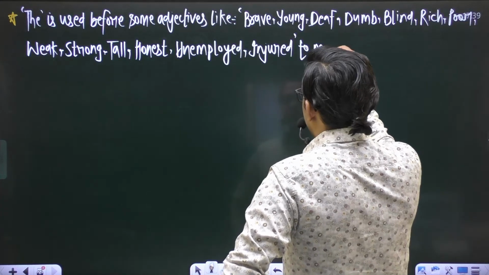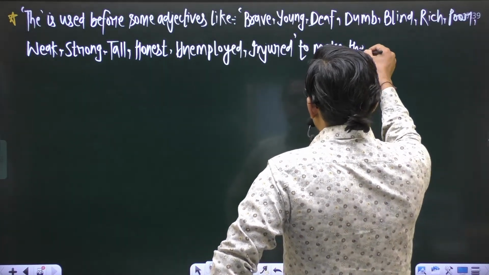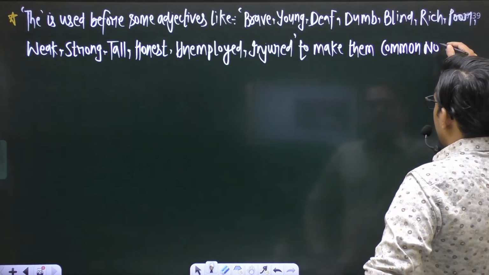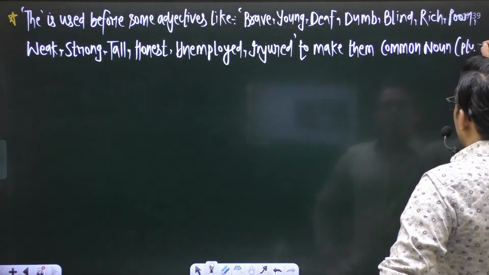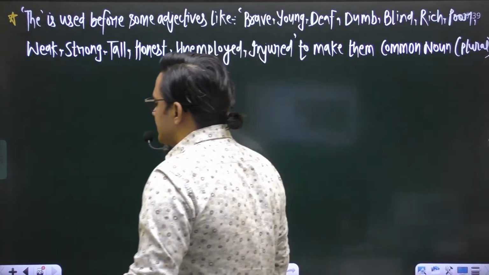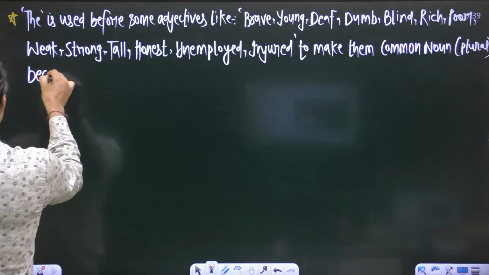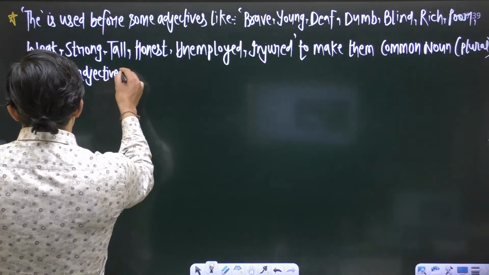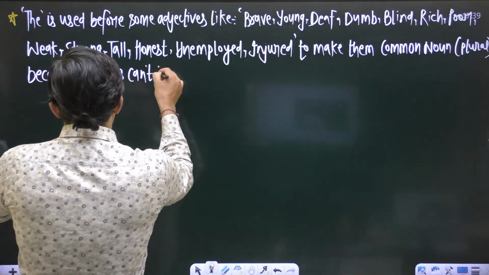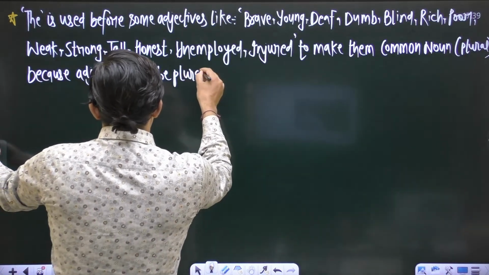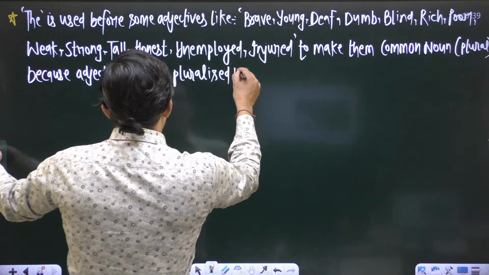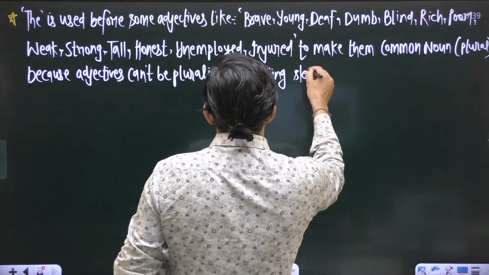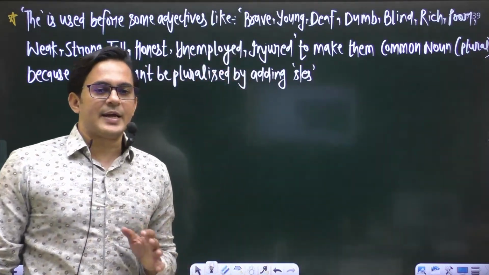To make them common nouns, and what kind of common noun? Common noun plural. Why? What is the reason? The reason is that adjectives cannot be pluralized by adding s or es.